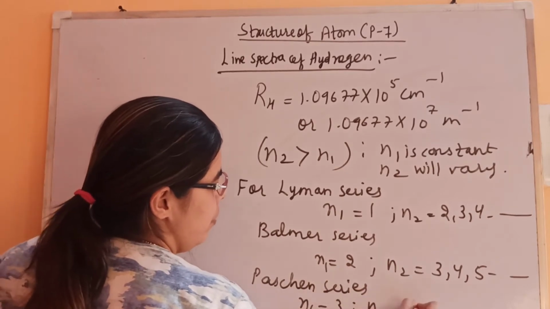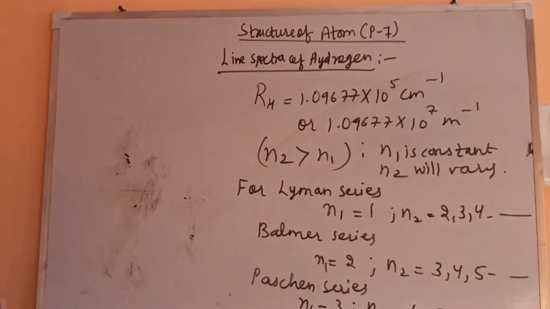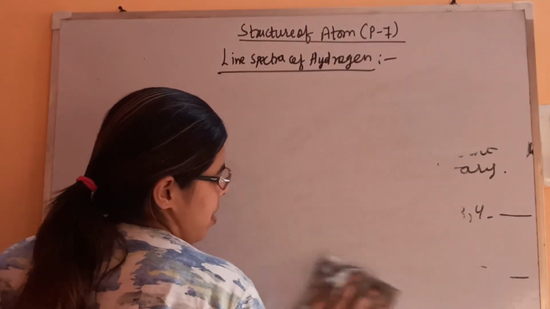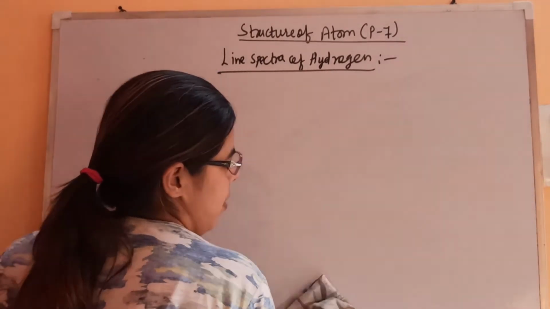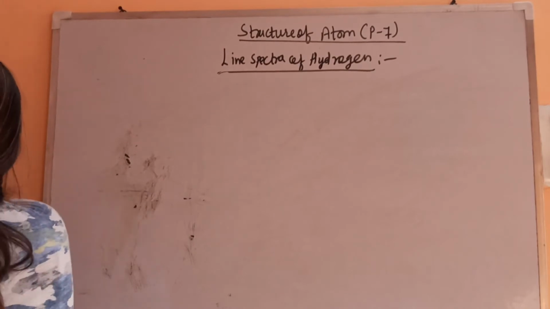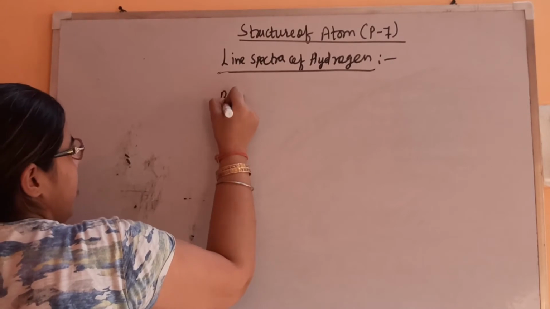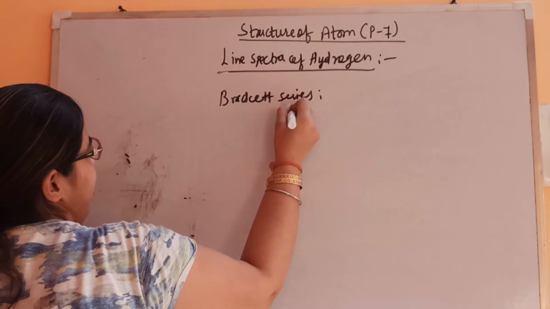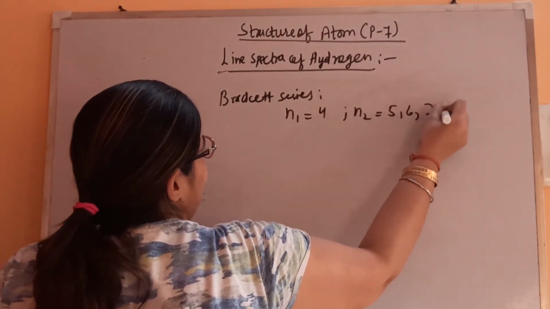Then n2 is equal to 4, 5, 6 and so on. Similarly for other series, that is Brackett series, n1 is 4, then n2 is 5, 6, 7 and so on.